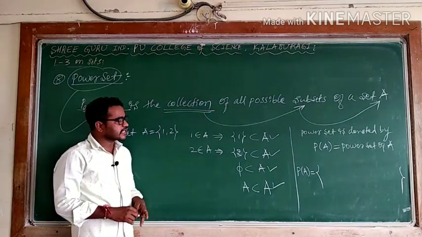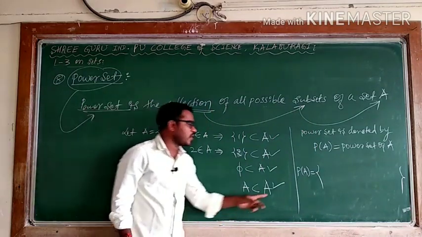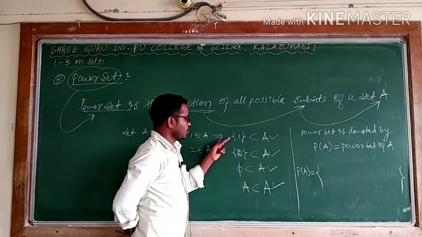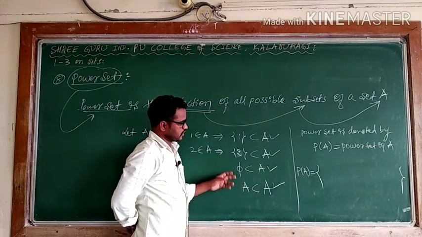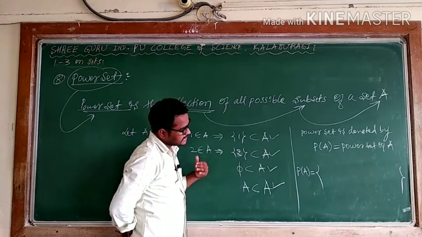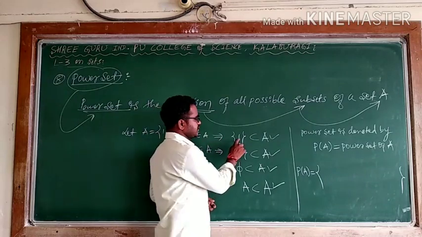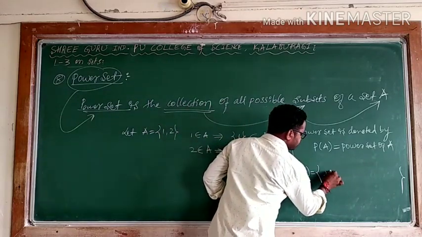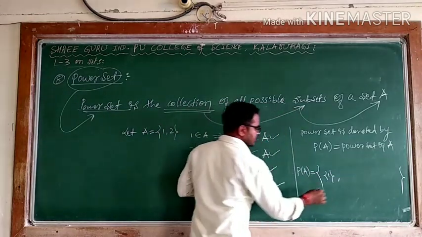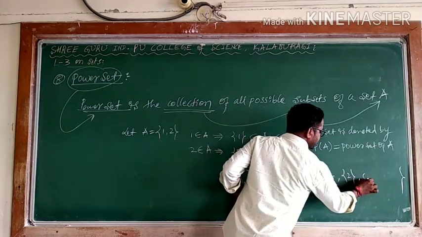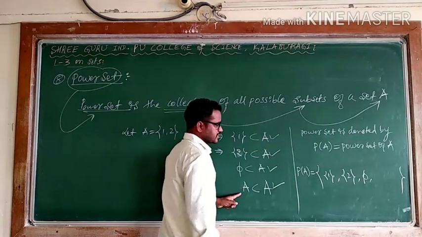It is a collection of all possible subsets of the set A. These 4 subsets I need to write in the flower bracket: first {1}, then {2}, the next one the empty set, then the set itself, which is also a subset.